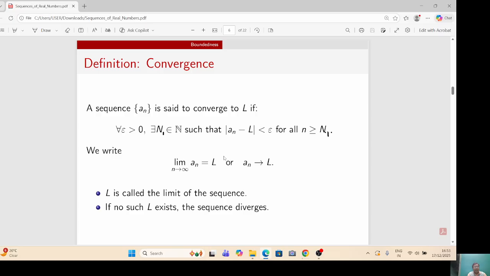And we write limit n tends to infinity a_n equal to L, or a_n tends to L as n tends to infinity. L is called the limit of the sequence. If no such L exists, the sequence is said to diverge.